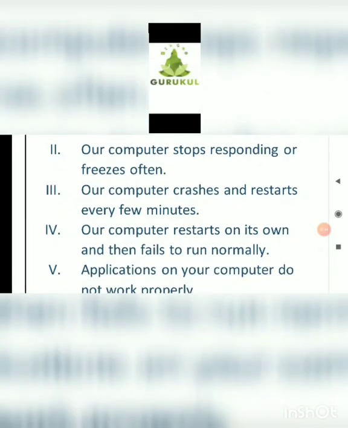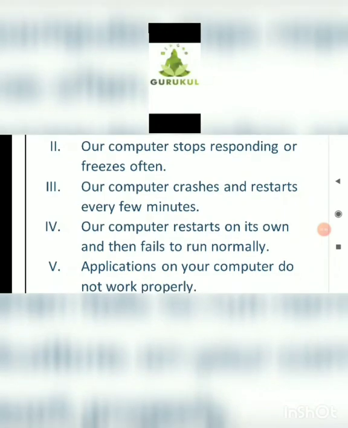Our computer crashes and restarts every few minutes. After a regular or irregular interval, the computer will restart itself. Our computer restarts on its own and then fails to run normally. So all these things will happen when the computer system is infected by a virus.